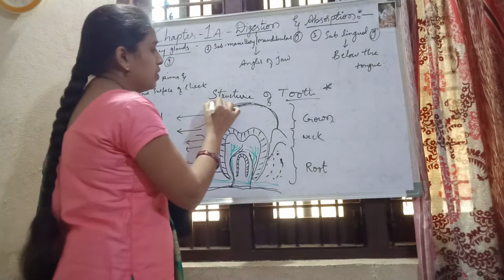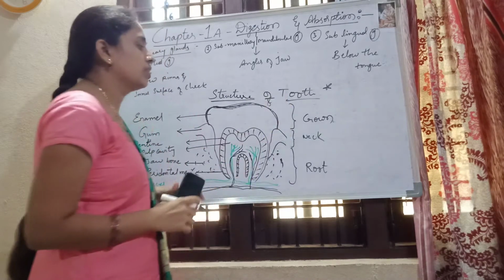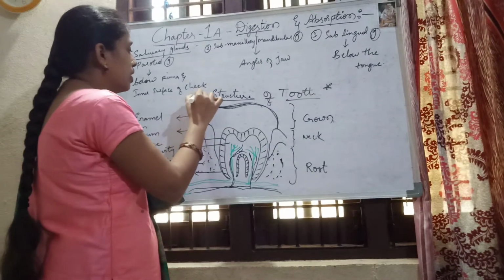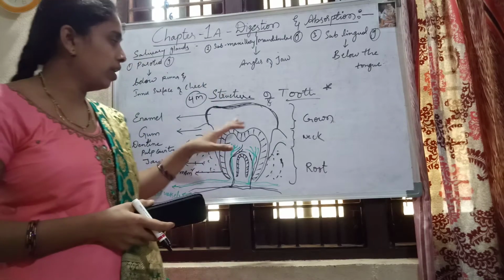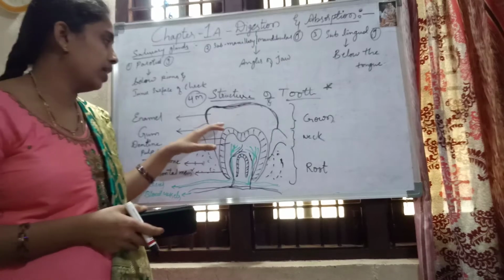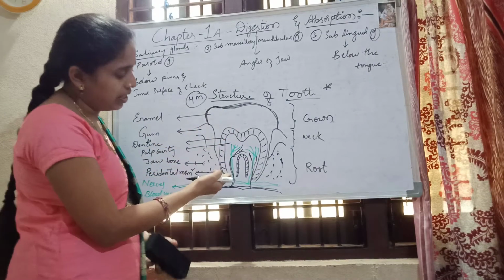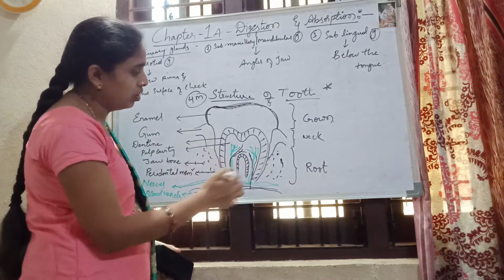If you see the internal structure of the tooth, this is very important for 4 marks. Only the diagram will be coming, okay? Only you will get the diagram for the finals, okay? So here is the tooth, and here is the jawbone, okay?